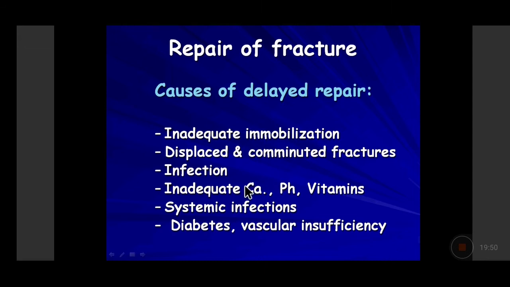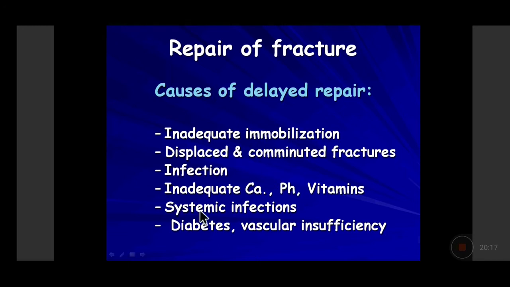And most importantly, our own body stores. Do I have adequate calcium, phosphorus, and vitamin stores? Can I heal the repaired area or not? How do I repair it? If I'm not taking adequate proteins, adequate minerals, adequate vitamins, how will the collagen be formed from the procollagen if there is a vitamin C deficiency?